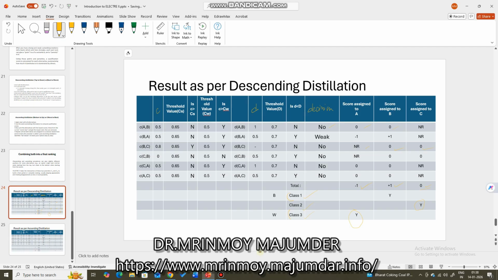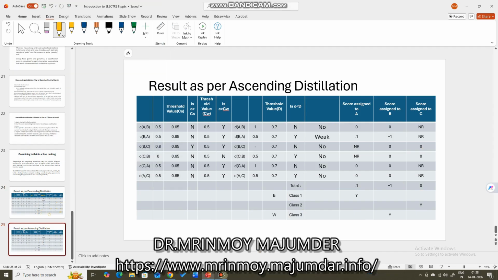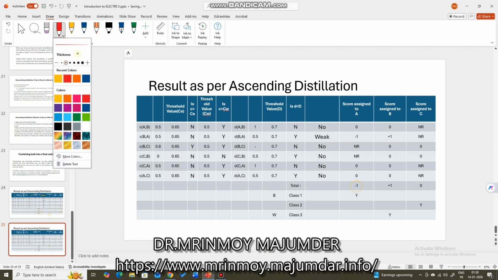Now, as per the ascending distillation, what will happen now? As for the ascending distillation, you see same thing, but the worst will get the worst value. That means score assigned to A is -1. This is the worst. That means change the color now to red again.